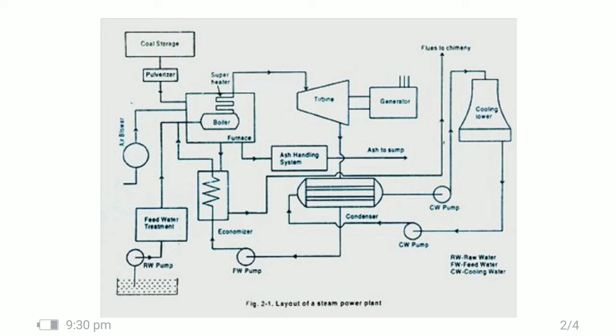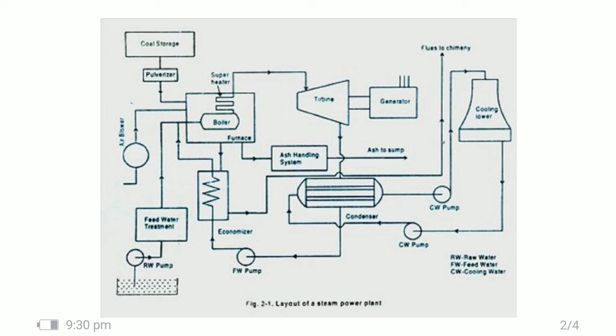From the boiler the steam is generated with the help of water, then that steam flows through the superheater and is converted into superheated steam, and then goes to the turbine. The steam expands in the turbine and the turbine starts to rotate, so the heat energy of the steam is converted into mechanical energy by the rotation of the turbine. Later the turbine is connected with the generator, where that mechanical energy is converted into electrical energy. So this is one system.